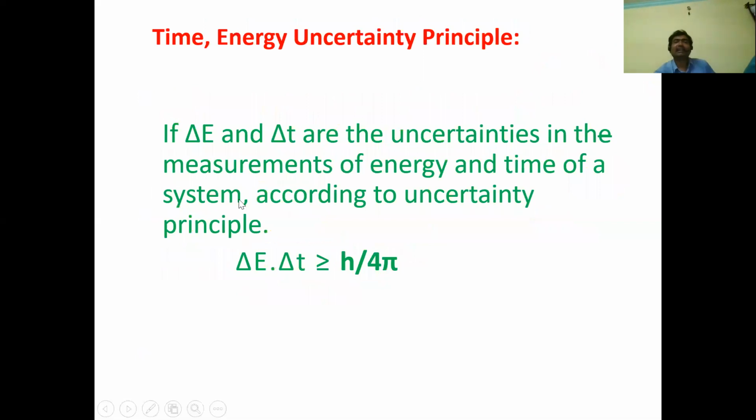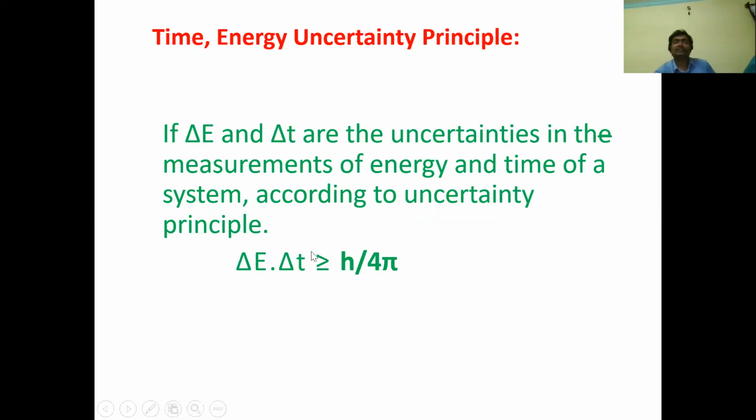Now let us see the time energy uncertainty principle. If delta E and delta T are the uncertainties in the measurements of energy and time of a system, according to the uncertainty principle, delta E times delta T is greater than or equal to h by 4 pi.